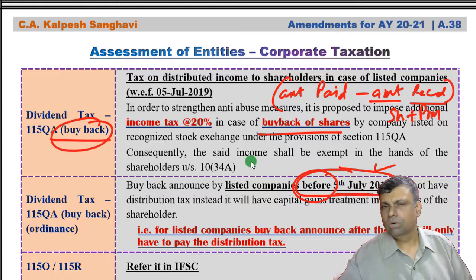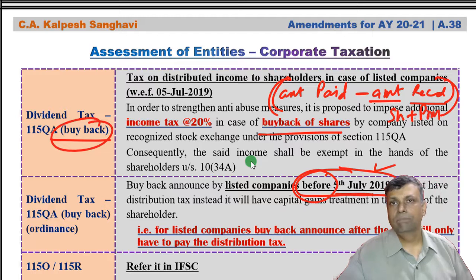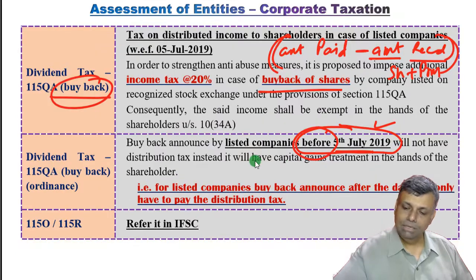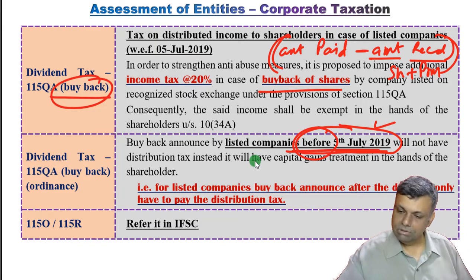If there was any premium, take into account the premium also. This difference is basically your buyback value on which the dividend distribution tax will be applicable, and the effective date is 5th July 2019, particularly with respect to listed companies.